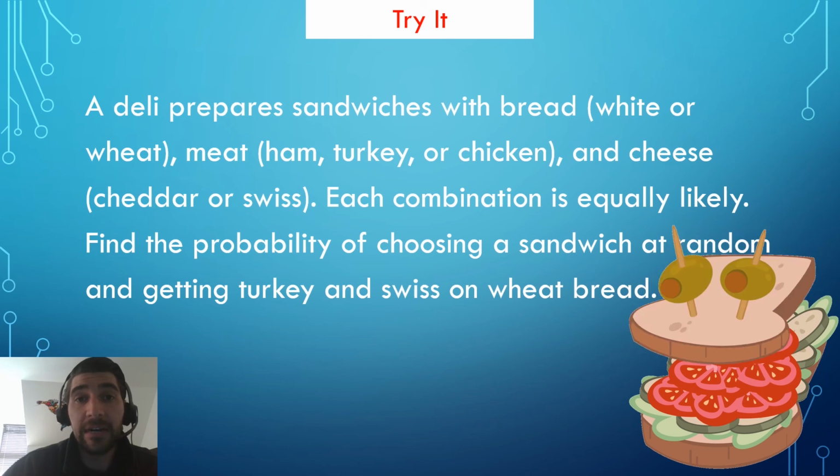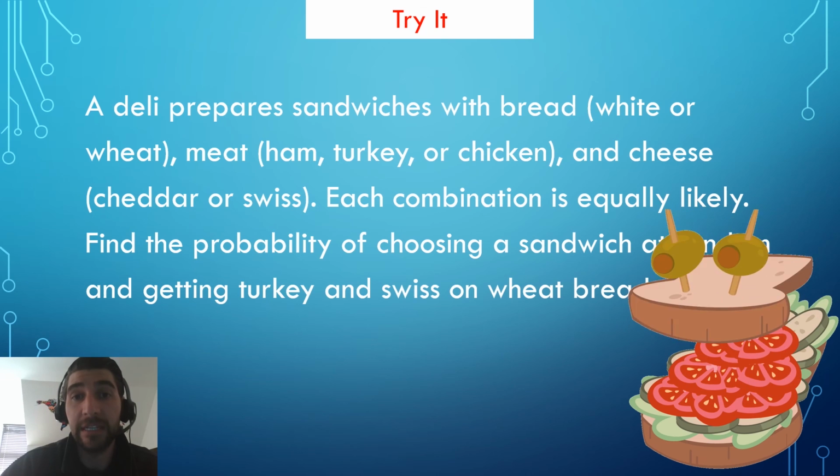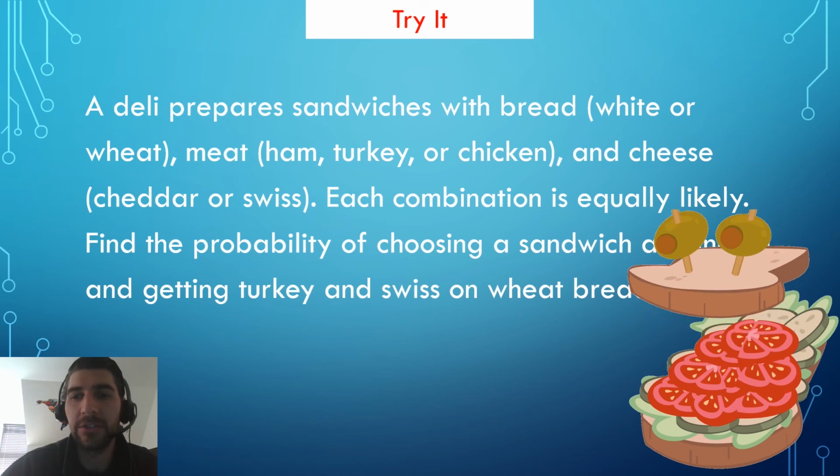Here's another compound event problem. A deli prepares sandwiches with bread, white or wheat, meat, ham, turkey or chicken, and cheese, cheddar or Swiss. Each combination is equally likely. Find the probability of choosing a sandwich at random and getting turkey and Swiss on wheat bread. There are 3 simple events: picking a bread, picking a meat, and picking a cheese. Together, they make a compound event. Before we answer this question, we're going to try and use a little visualization.